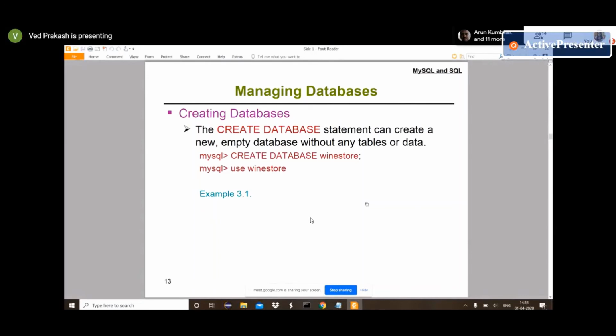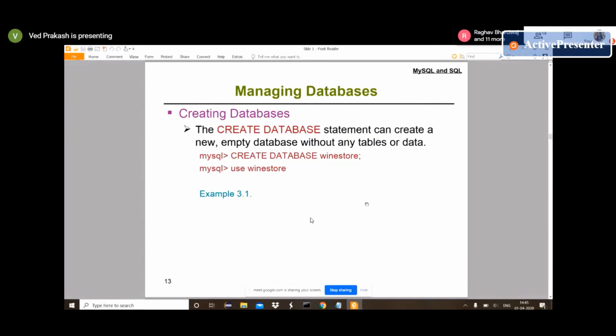So in this example, how will we create a simple database? You will enter your username and password. After that, you will get this type of MySQL console command line.